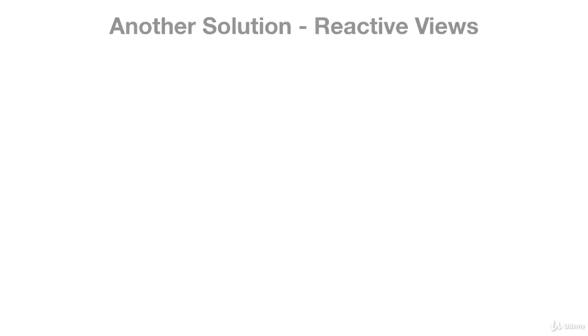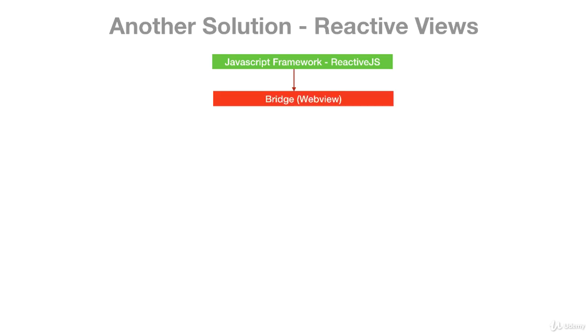So now we have what we call Reactive View. Essentially, we still have those JavaScript frameworks, and one of the most popular ones is called React JS, okay? So it's the same thing. Now the bridge is a little bit different. It's more optimized so that the rendering that happens is actually taken from the SDK to the application. Meaning all of the rendering, all of the widgets are now at the application, or in this case at the JavaScript top level. So we don't need that web view anymore. In this case, we can see it's a good improvement, right?